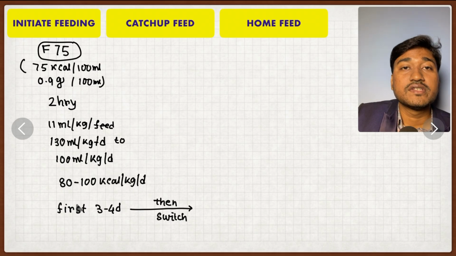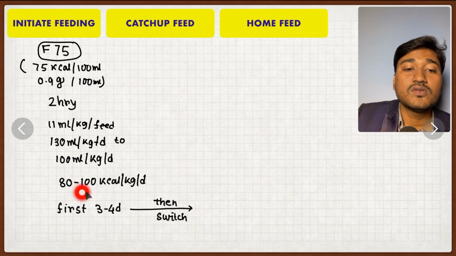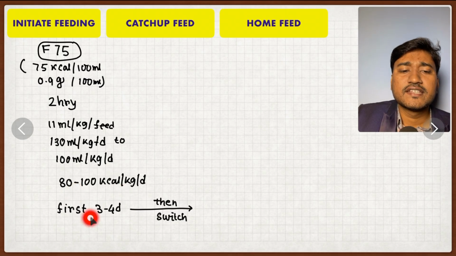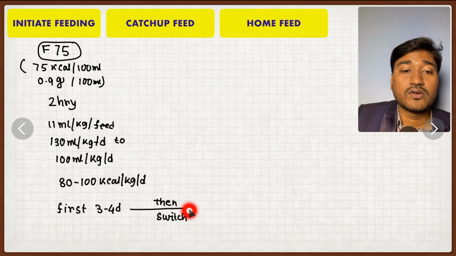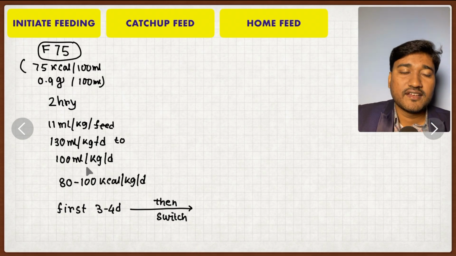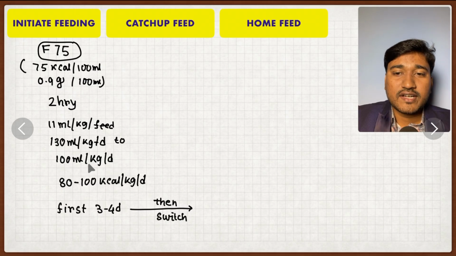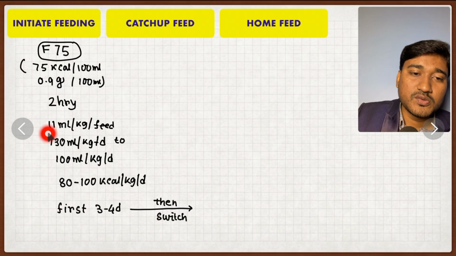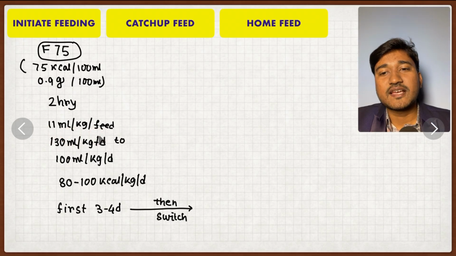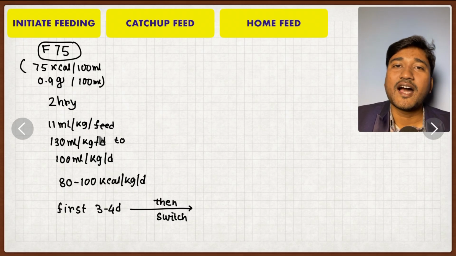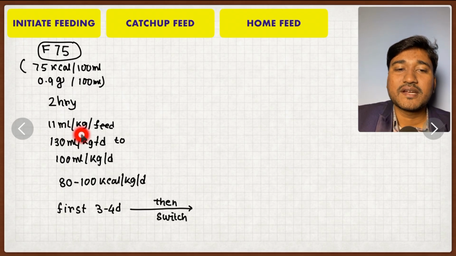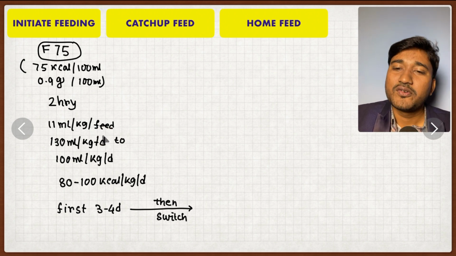And what is the calorie which is needed in this child in initial feeding? 80 to 100 kilocalorie per kg per day. For the first 3 to 4 days or maybe up to 5 days we usually continue F75, then we go to catch-up feed, which is usually your F100 feed. Okay, remember one thing, in OPD, in IPD, for short-term bedside calculation, we use this formula: 11 ml per kg per feed. Suppose the child is 4 kg and you are giving F75. How will you give? You can give 44 ml, very easy to calculate. Okay, 11 ml per kg per feed, 4 kg, 44 ml per feed.